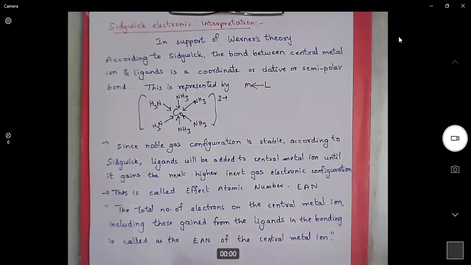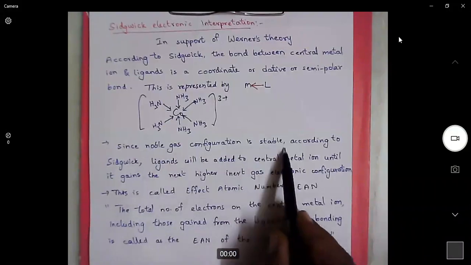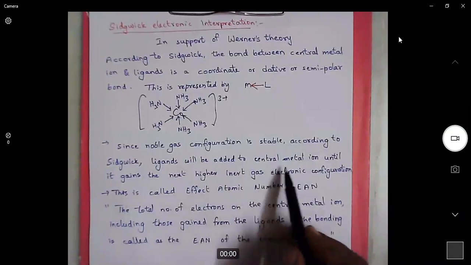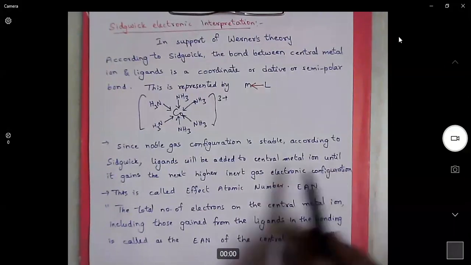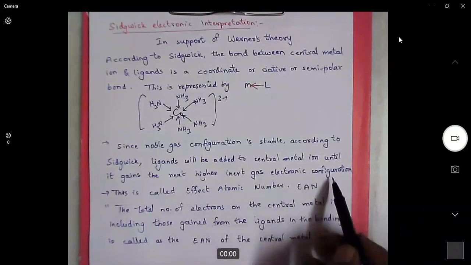What is the more stable configuration in the periodic table? It is the noble gas configuration. So according to Sidgwick, ligands will be added to the central metal ion until it gains the next higher inert gas electronic configuration.